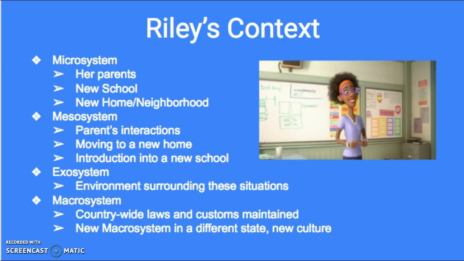Her parents try to help this transition by finding a local indoor hockey team, which then becomes part of her microsystem that she can try out with, but this further shows how something that was centralized in her system in Minnesota, hockey, is on the periphery in this new coastal culture that does not even have the same climate.